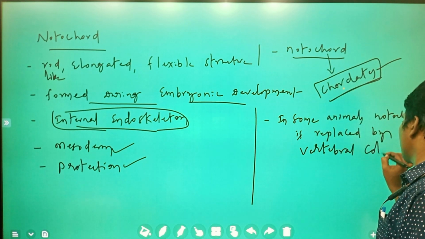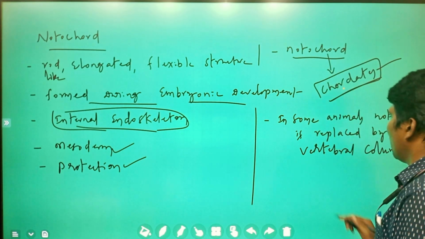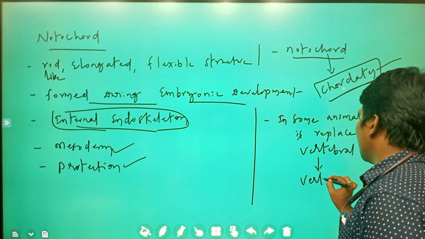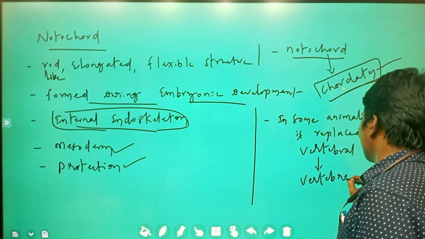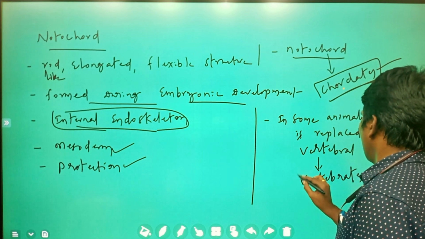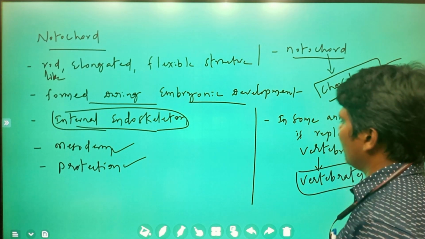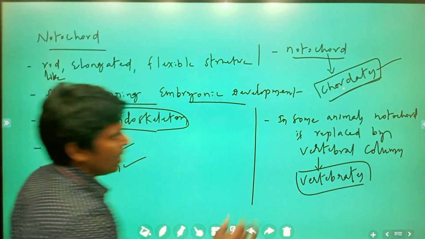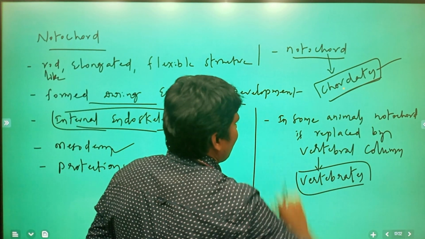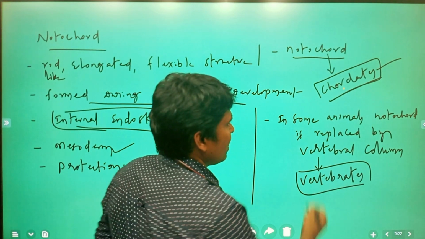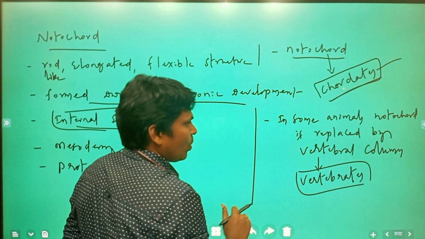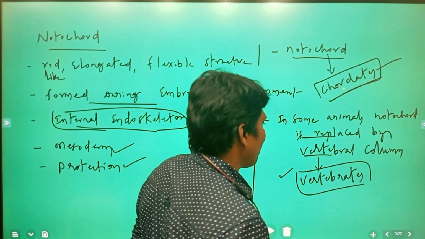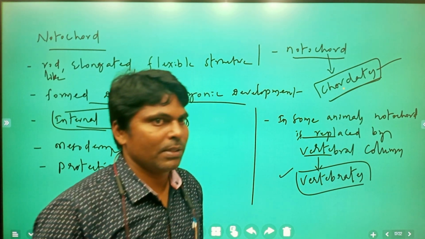Those organisms we call vertebrates. Clear? Do you understand what I am saying? Organisms containing a notochord we call chordates. In some animals the notochord is replaced by the vertebral column, and those animals are called vertebrates.